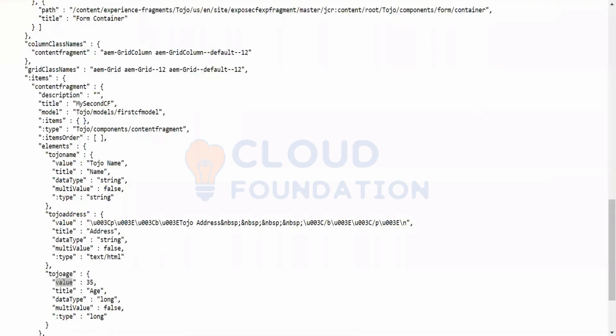That is a rule: our experience fragment will only look for the content fragment and put it in JSON. It's like this. Basically, the content from the content fragment is exposed, but to expose the content from the content fragment we use the experience fragment. Within the experience fragment, we place our content fragment. The experience fragment is just a mediator which helps us in exposing the content of the content fragment.